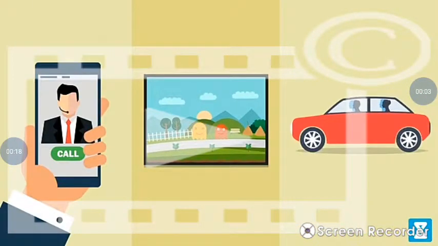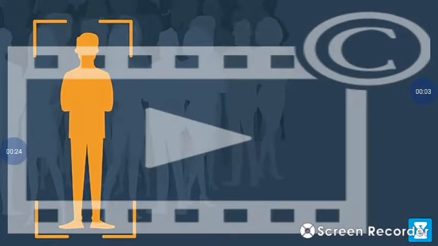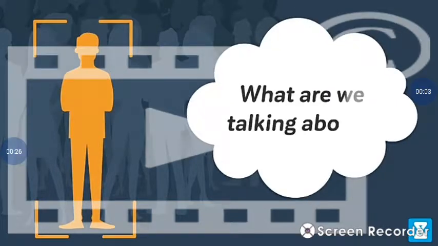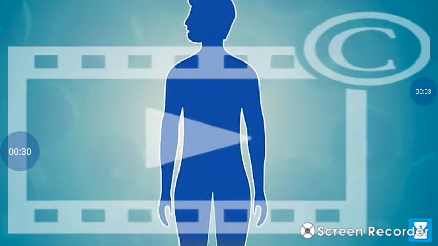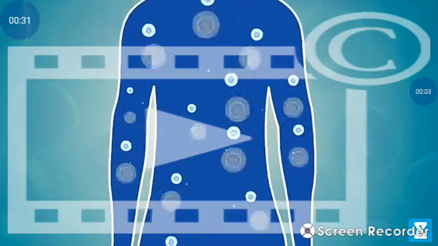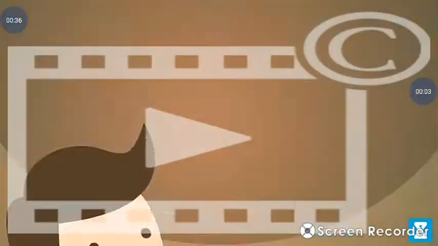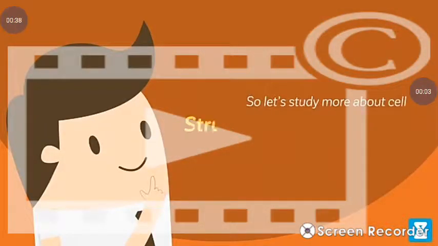While all of these machines are awesome examples of today's technology, they're not as impressive as other complex machines. What are we talking about? Your human body, of course. When you look closer at the human body, you realize it's made up of a wide variety of tiny cells. So let's study more about cell structure and cell theory.